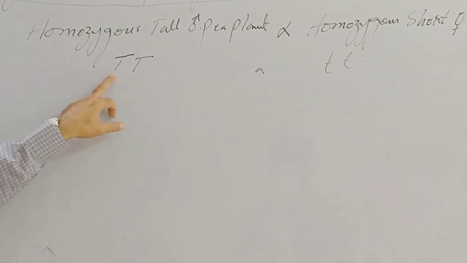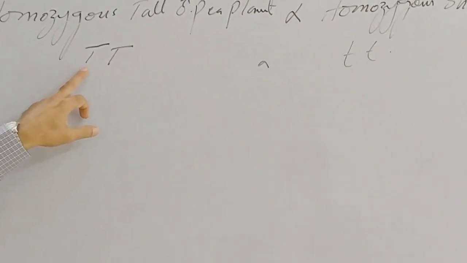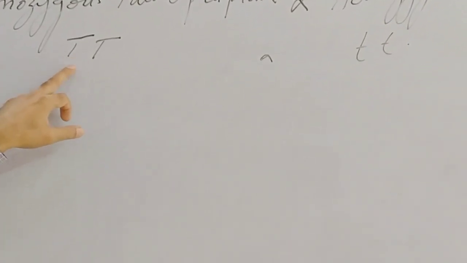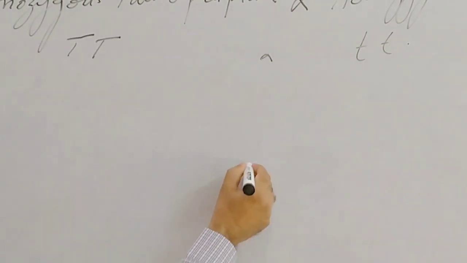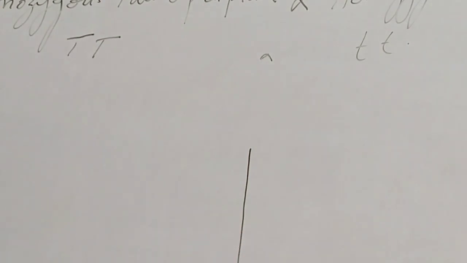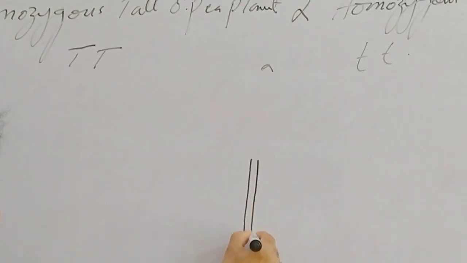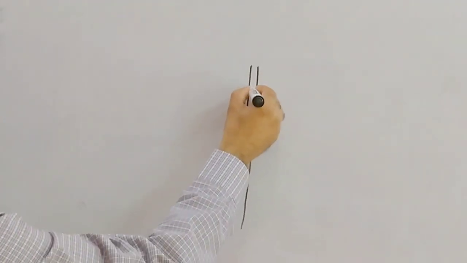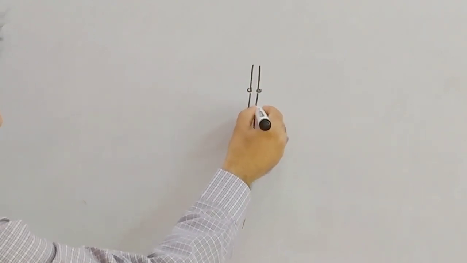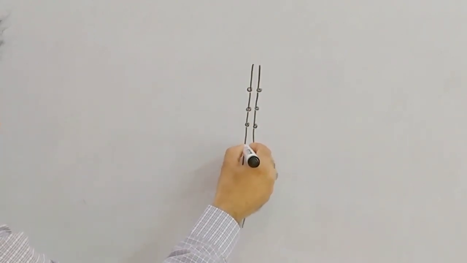No. Each letter shows a gene, because on a homologous pair we know there are two genes for each character.